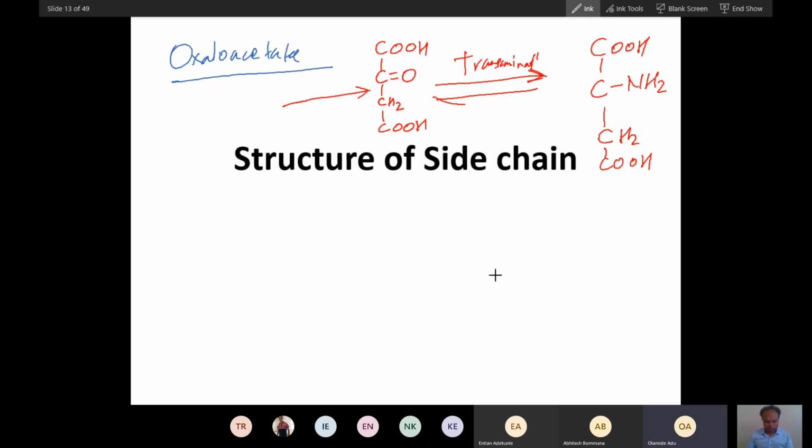Pyruvate. Yes, pyruvate. Good, thank you. So it is synthesized from pyruvate. So in biochemistry, if you don't revise, it will not work. CO2 will be added. The enzyme here is pyruvate carboxylase. This is a ligase, that's why it requires ATP. And also biotin. Pyruvate carboxylase is a biotin-containing enzyme.